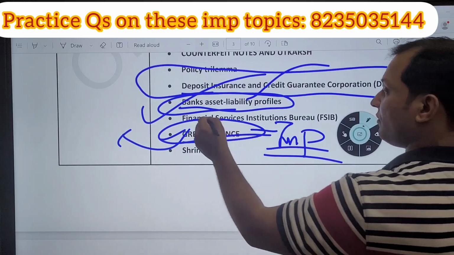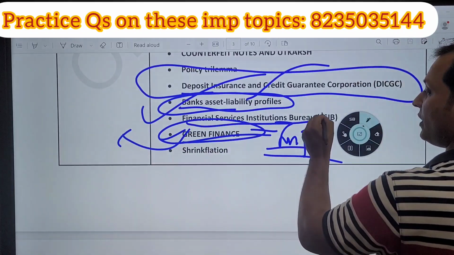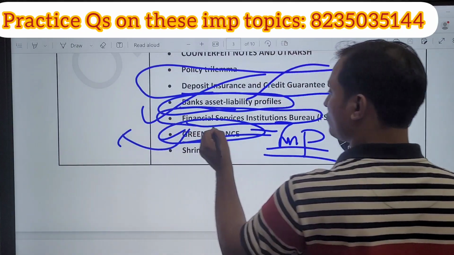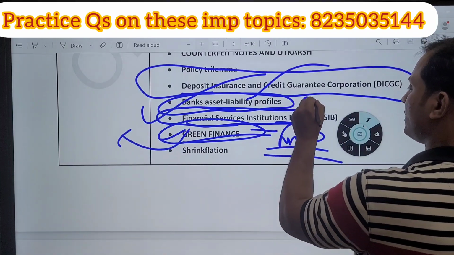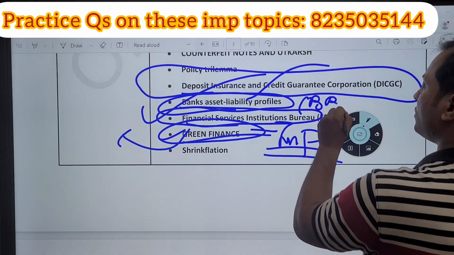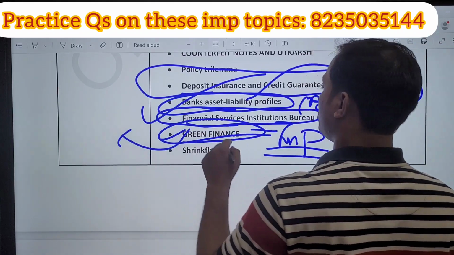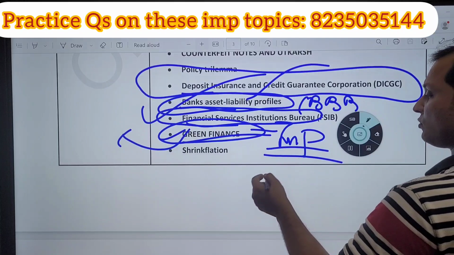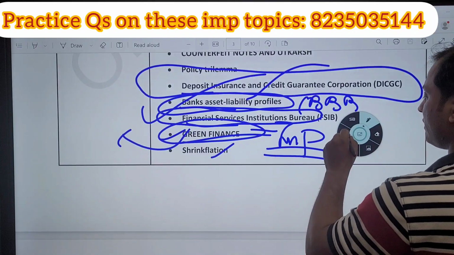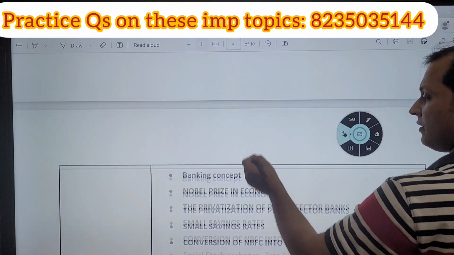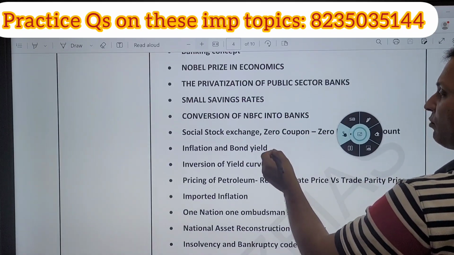Next topic, guys, Financial Services Institution Bureau. Very important. Although last year UPSC already asked a question on Bank Board Bureau, so this year they might not ask this question, but this topic is very important. Then shrinkflation, again related to inflation. So banking sector is very important this year.